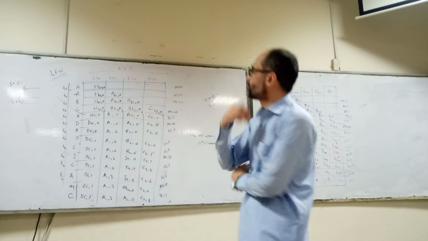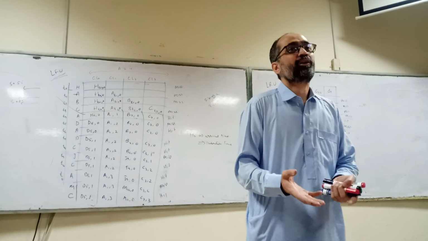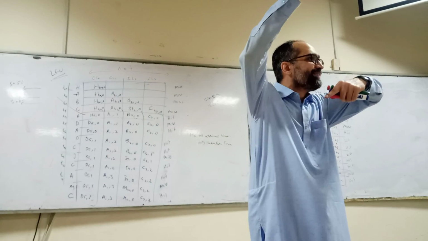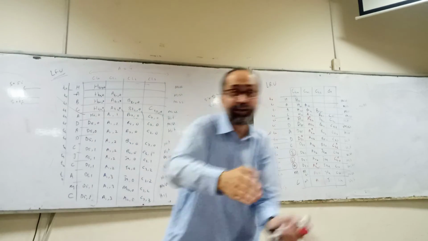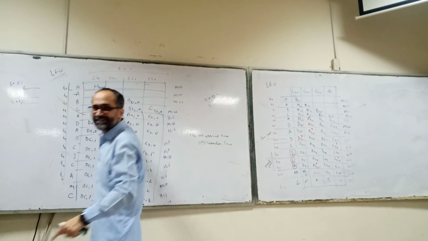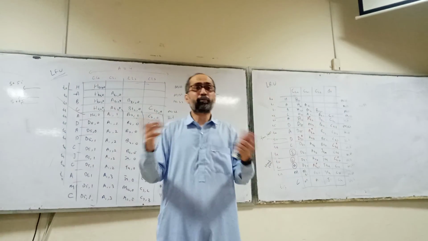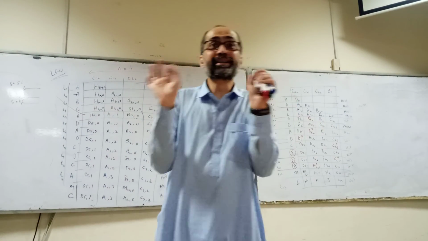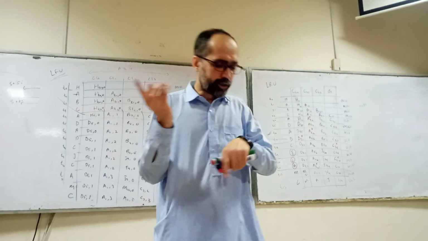But the random policy is not predictable. Even for the same access stream, if you apply a random policy, the number of hits will be different from another time instance with the same access stream. Because it is random. So the random policy is simple to implement, but it is unpredictable. Okay? So it is very simple to implement.